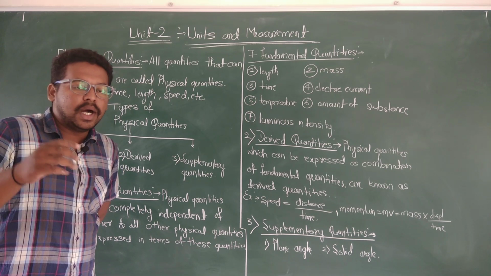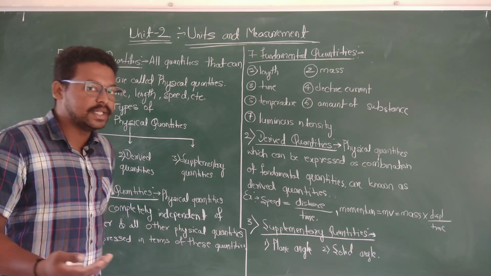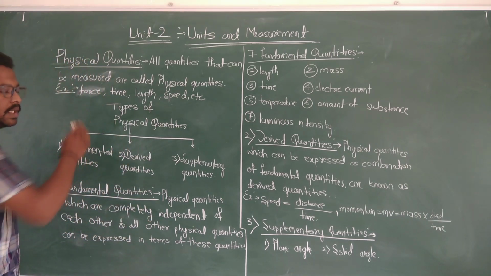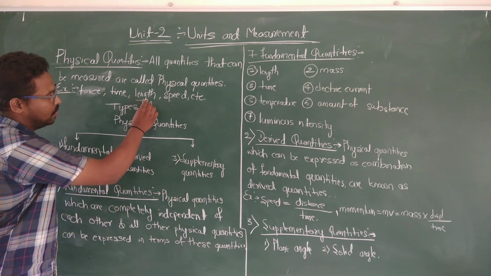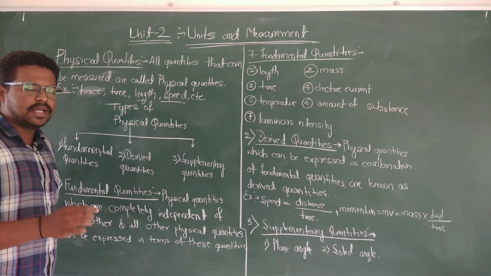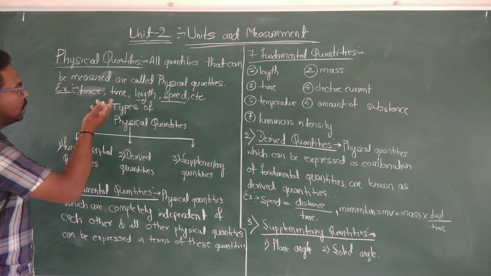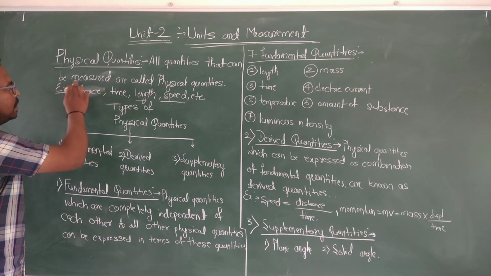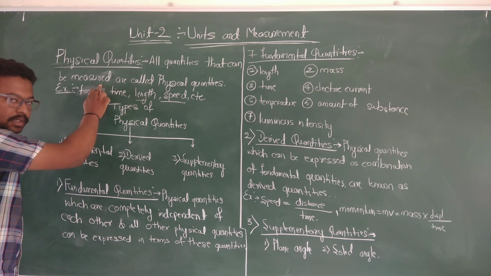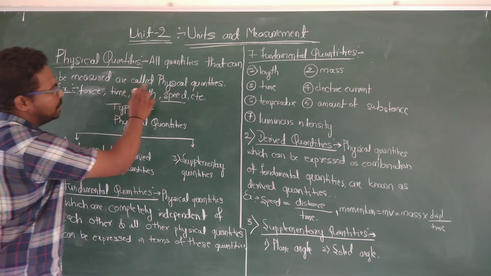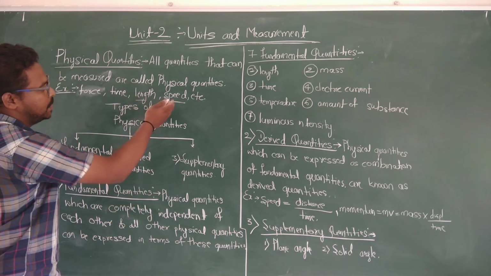We can measure force, time, length, speed, and there are a lot of things, etc. Measure means that which can be measured. Examples of physical quantities: force, time, length, speed, etc.